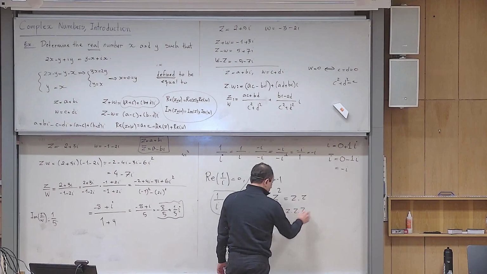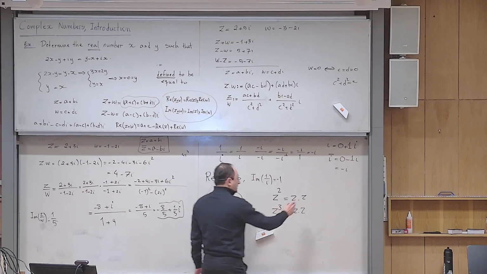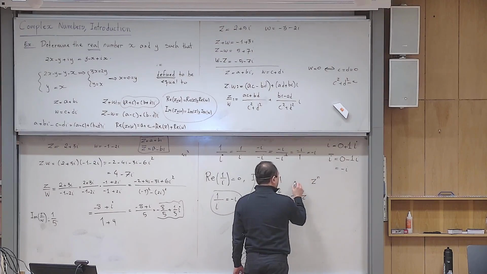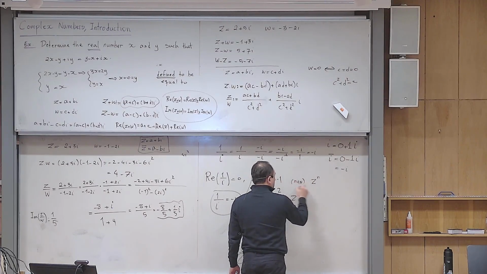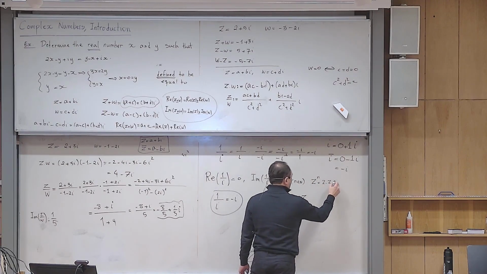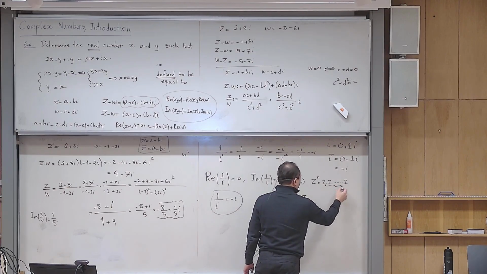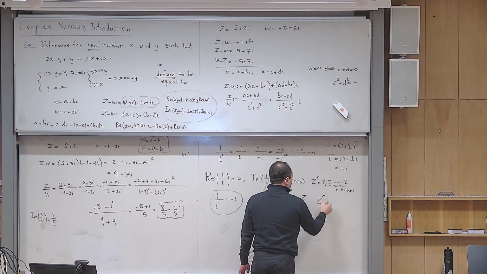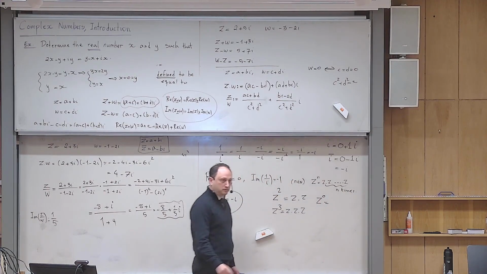z times z times z. Okay? So z to power n, if n is a natural number, is defined to be z multiplied by z up to n times. Okay, but what do you expect I will define z to power 0? 1. I want to keep the algebra the same.